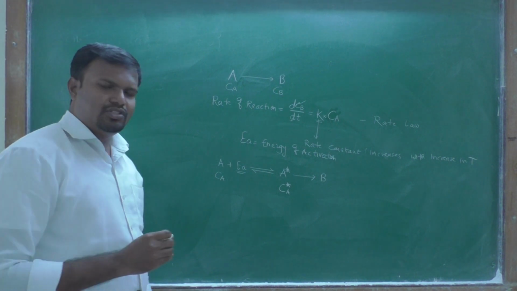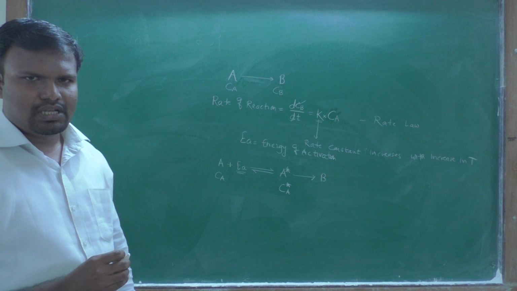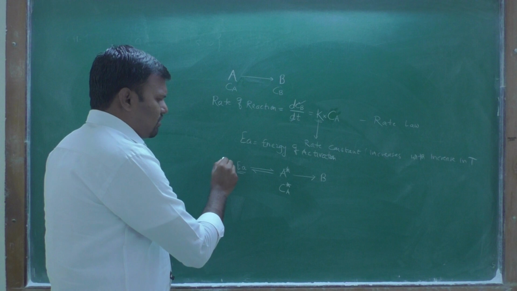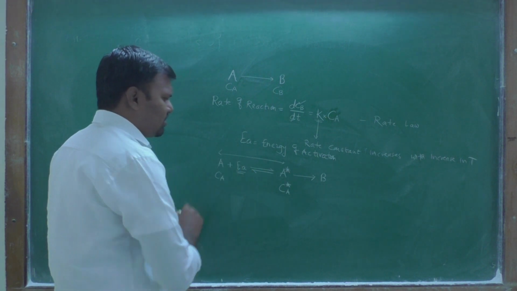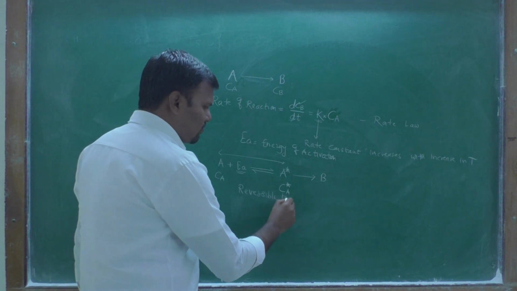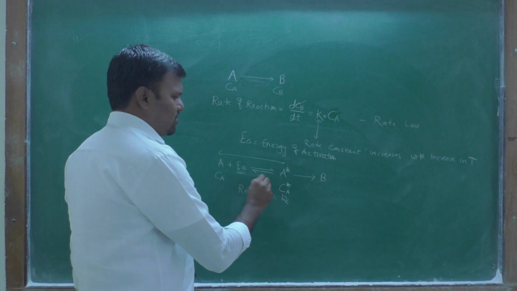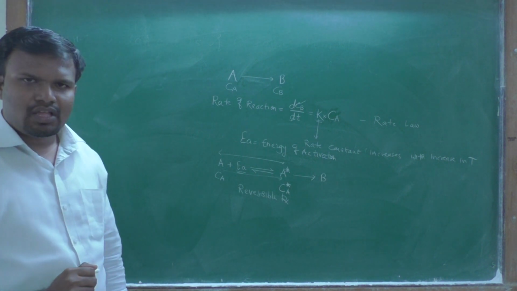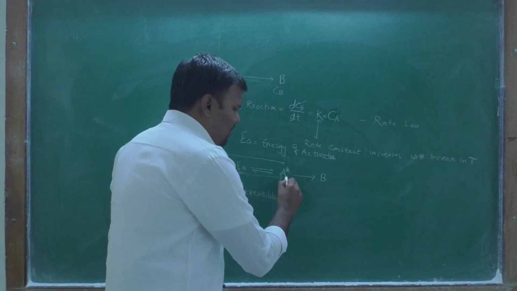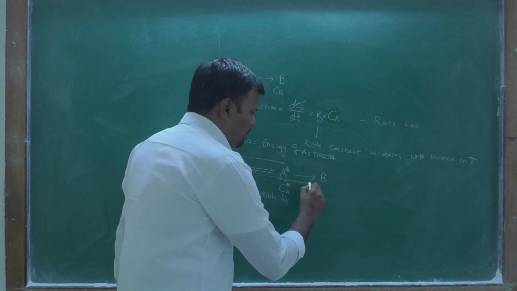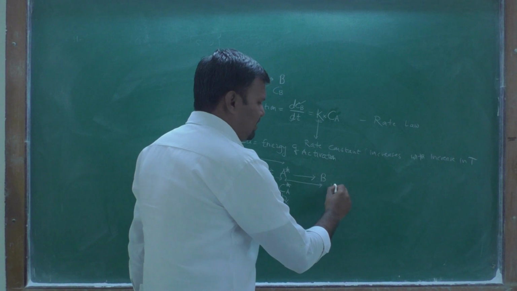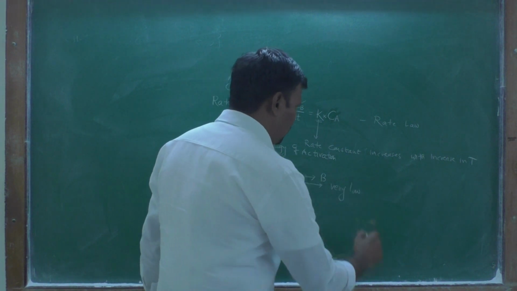Now the second assumption given by Arrhenius is that the first step of the reaction is a reversible reaction. Okay, this step is a reversible reaction. Therefore, in the conversion of the activated complex further to the product, the rate is very slow or very low.